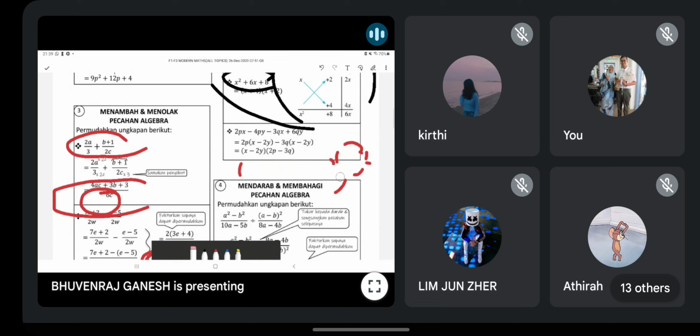This last one here. Yang ni. Okay, first of all, you see the common term lah. Common term you see is 2p. Am I right? 2p. So that's why you factorize out the 2p. Matlamat over here is to get the same number in the bracket. Kandungan dalam bracket tu sama. That's why we combine both. So we factorize, kita faktorkan dalam cara untuk dapat nombor dalam kurungan ni sama. Exactly the same number. So that's our goal here for this kind of question.